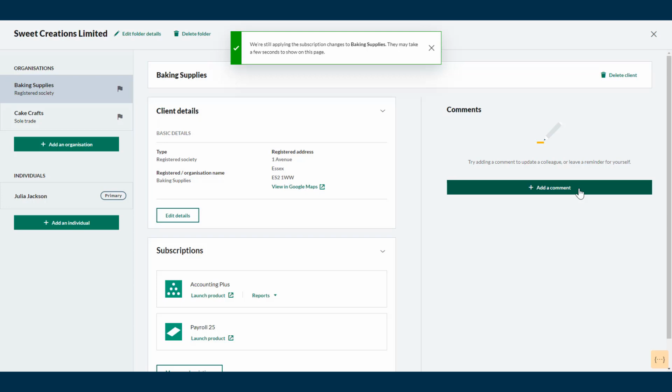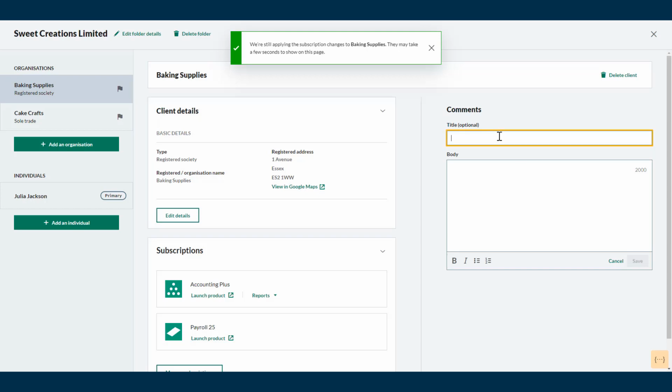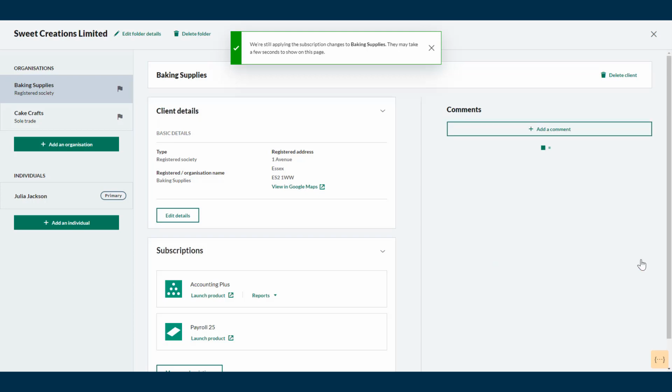From the right-hand side, select Add a comment. These comments are time and date stamped, and in the future we will be adding richer functionality which will evolve this feature into a true collaboration tool.